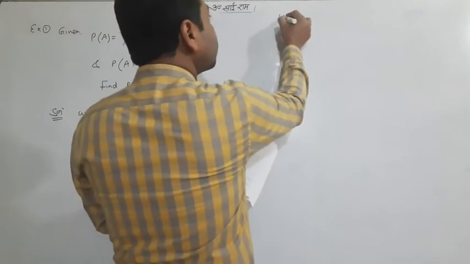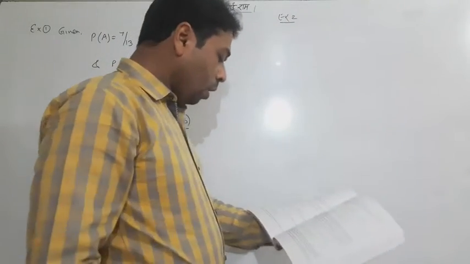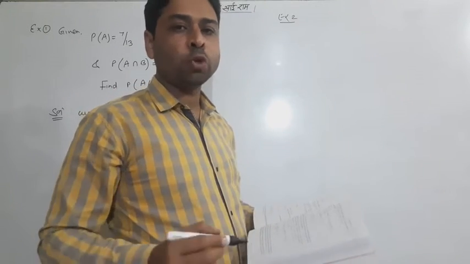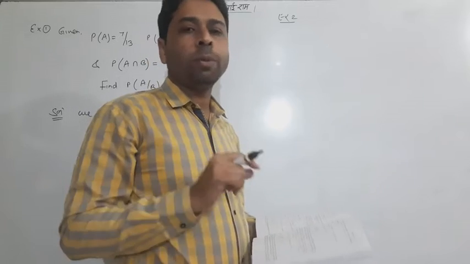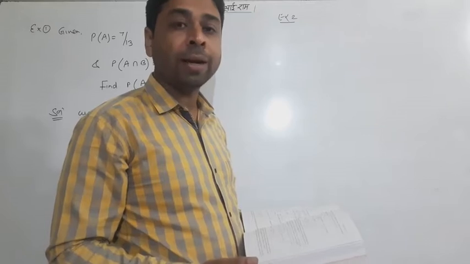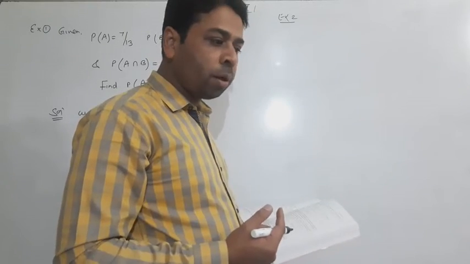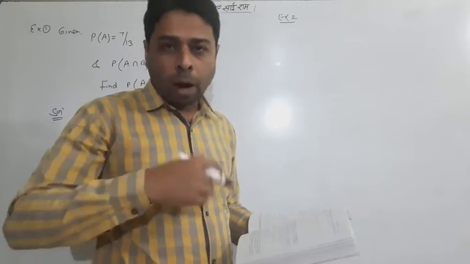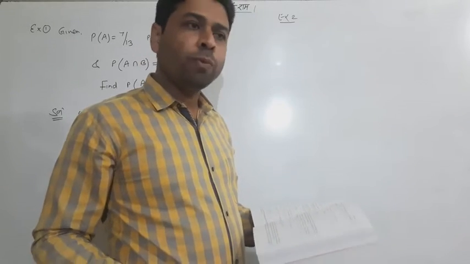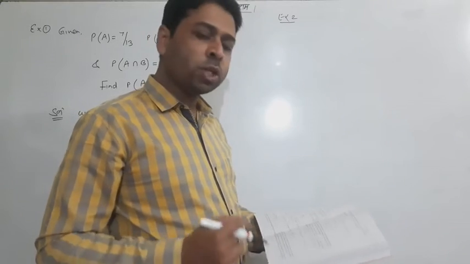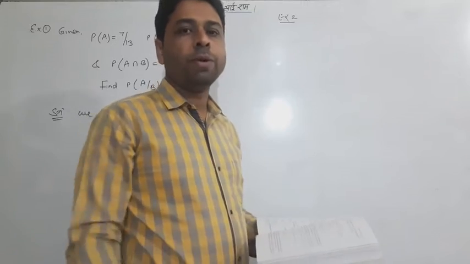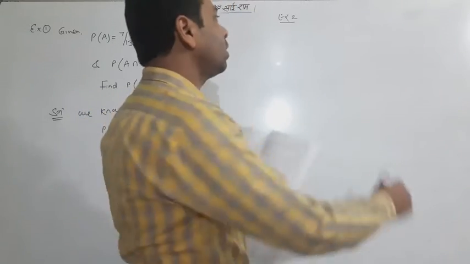Now I just move on to example number 2. A family has 2 children. Whenever this sentence comes, you have to form a sample space according to the birth condition. Like first a boy is born, second a girl is born. The opposite is possible too, girl and boy, and girl and girl also. So when a family has two children, the sample space will be made like what I told you.